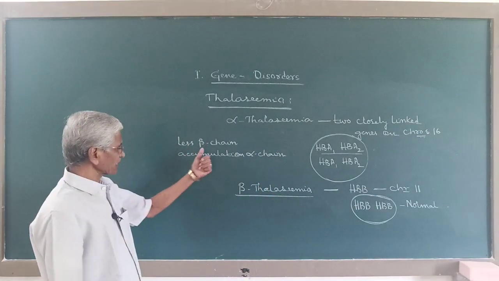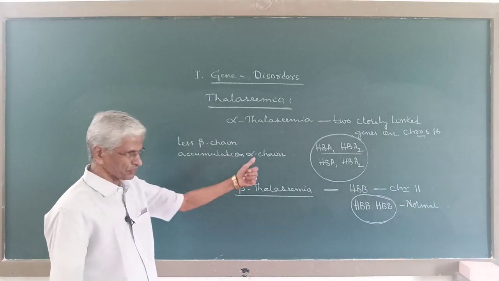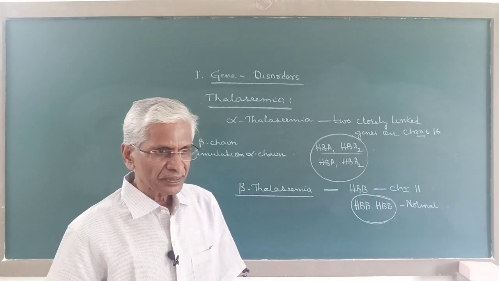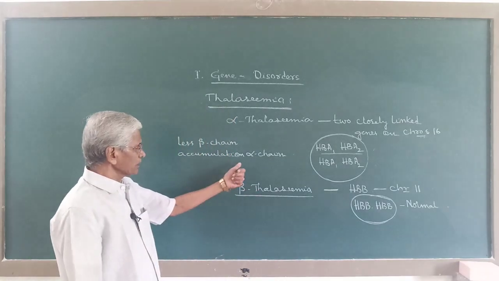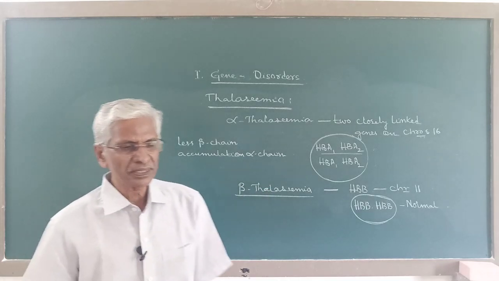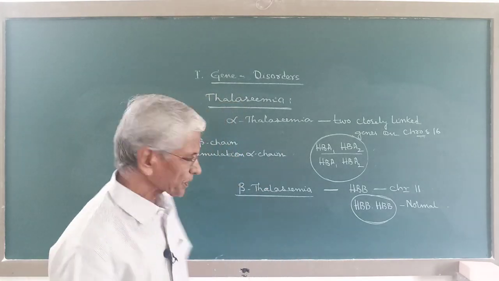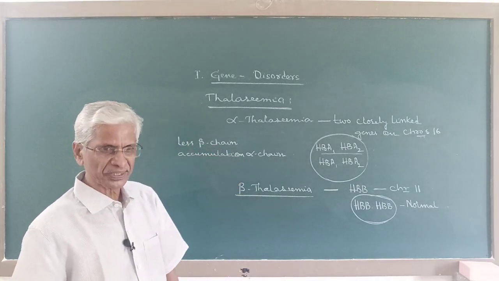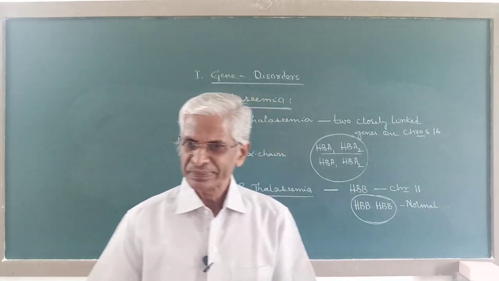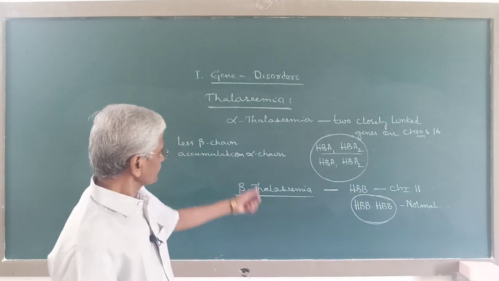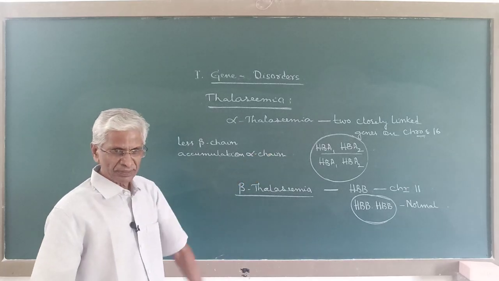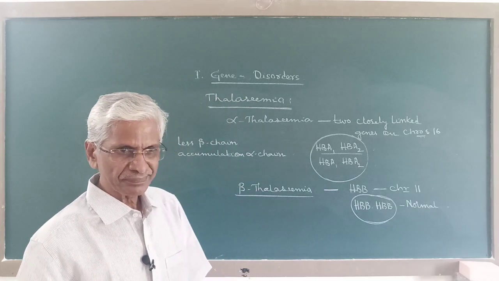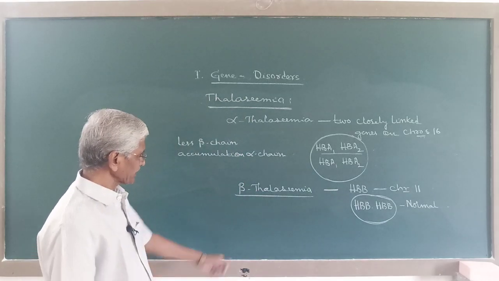As a result of less beta chain and accumulation of alpha chain, this will damage the premature red blood corpuscles in the bone marrow, and that results in a severe form of anemia, and that is called